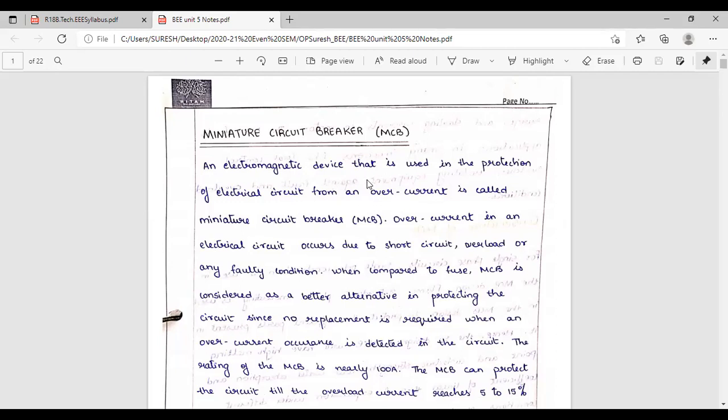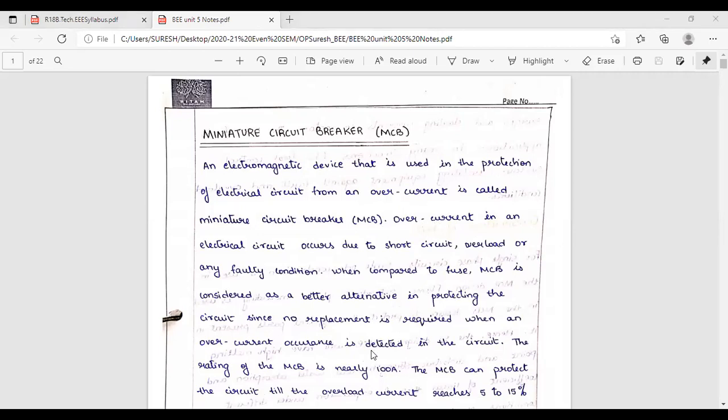More than the rated current is called overcurrent. An electromagnetic device that is used in the protection of electrical equipment from an overcurrent is called a miniature circuit breaker. This is the definition of the miniature circuit breaker. I have already told you, circuit breaker means which will open the circuit when overcurrent is flowing. That is nothing but the circuit breaker. Overcurrent, they are defining what is overcurrent here in the second point.